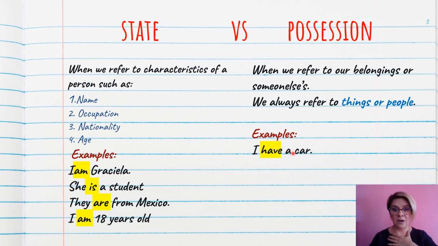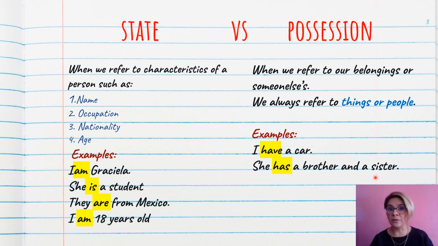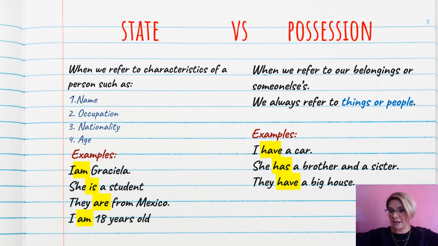I have a car, okay? The thing I possess is the car. She has a brother and a sister. In this case, the people she possesses are a brother and a sister. They have a big house. The thing they possess is the big house.